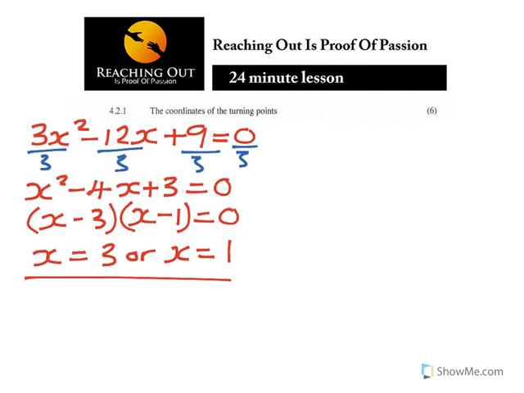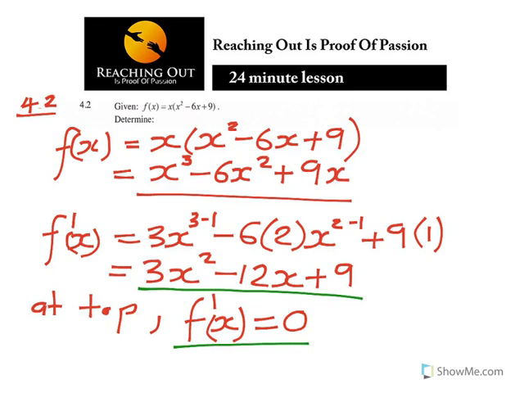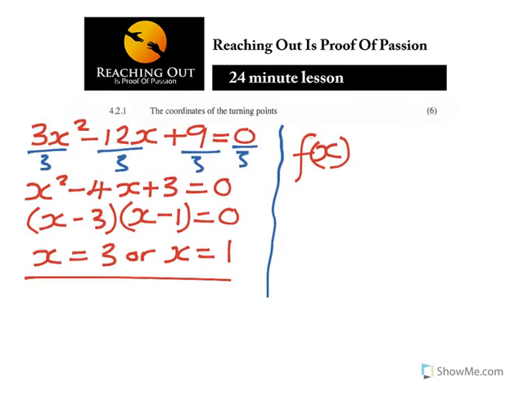Now the next thing for you, remember, is to find the y values. Remember the previous question, they said f of x after expanding. You can even take the original one, which is f of x is equal to x squared minus 6x plus 9.